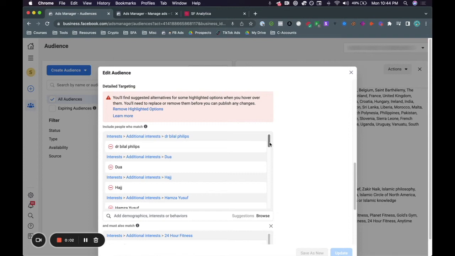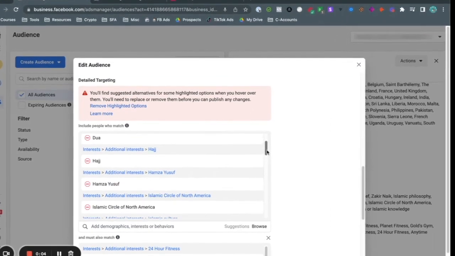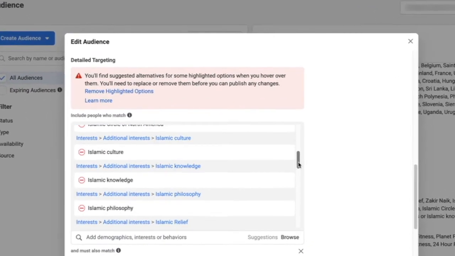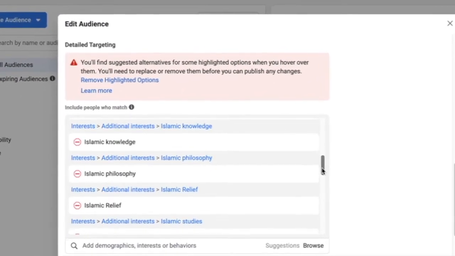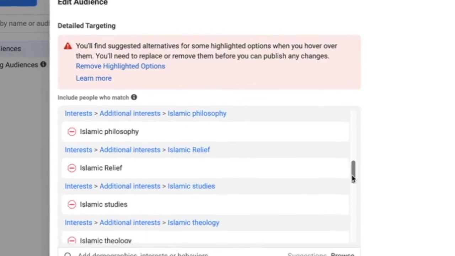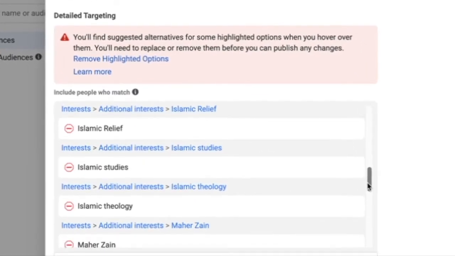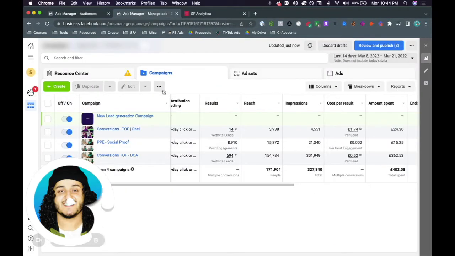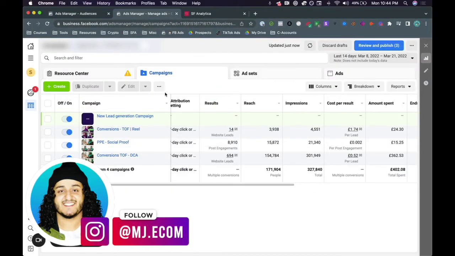Within the last 10 to 14 days, Facebook has taken away thousands and thousands of detailed targeting options that were available to us within Facebook Ads Manager. Now, you don't need to panic because in this video, I'm going to show you exactly what type of audiences are no longer available to us. And I'm actually going to show you exactly what you can be doing right now to get even better results than before.